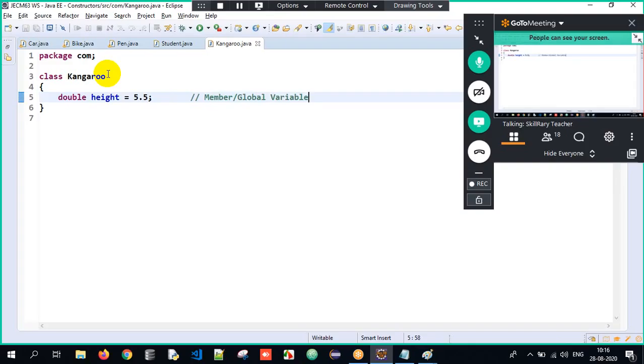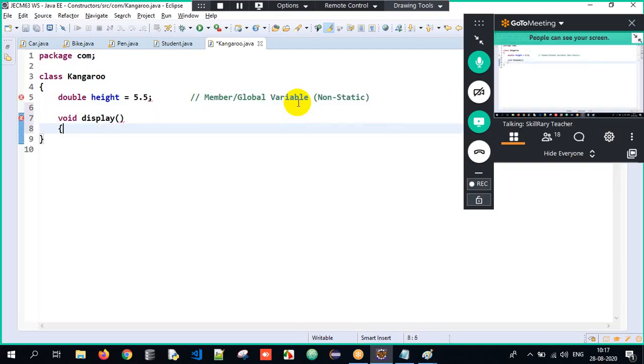But is it static or non-static? Sir, it's non-static, sir. Why? Because we have not declared it using the static keyword, so this is nothing but non-static. Are you all able to understand here? It's a member variable. Again we have static and non-static, but since there is no static keyword, it's non-static. Clear? Very good. Then I have a method, void display is the method name, open parenthesis, close, open curly braces.